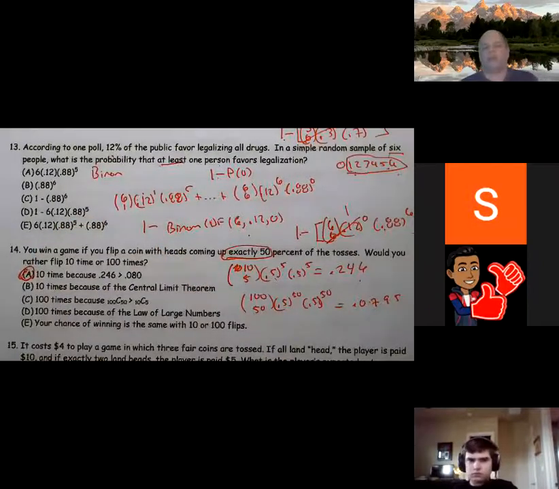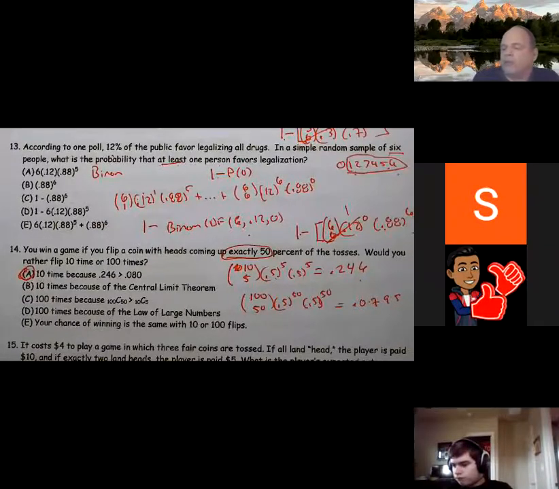And you go, well, wait a second, it doesn't match law of large numbers. Law of large numbers is not about the individual time. It's on average. The average will get closer. Remember, law of large numbers is talking about the average getting closer to reality, not any one specific time.